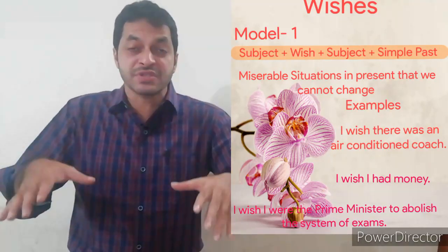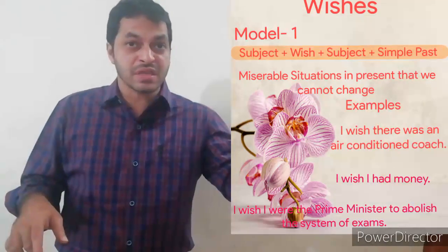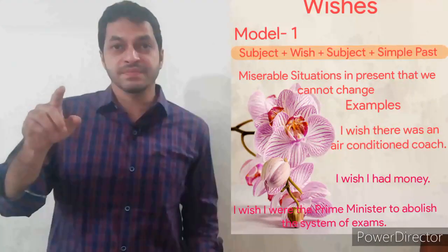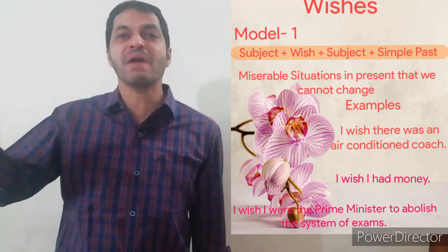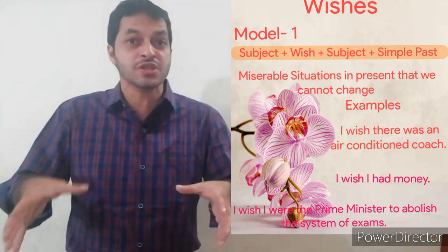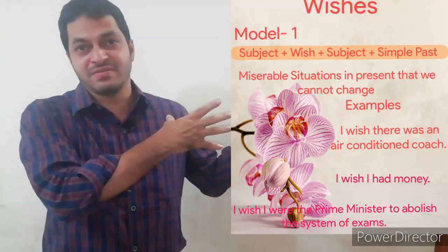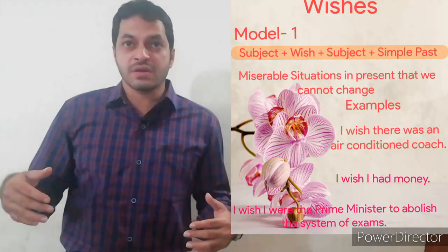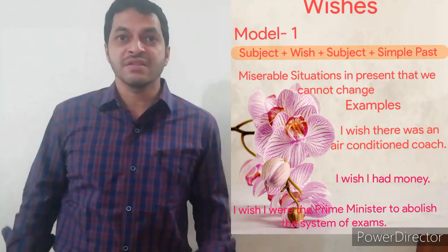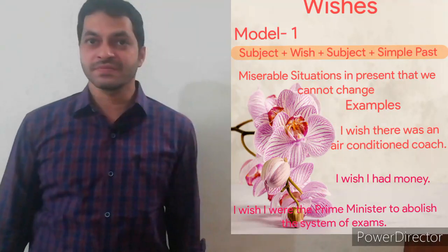In such type of situations, we use this type of structure: subject plus wish plus subject plus simple past. Right now we cannot fix the air conditioning in the coach. So we can say, I wish there was an air-conditioned coach.